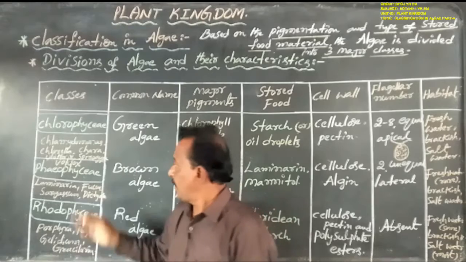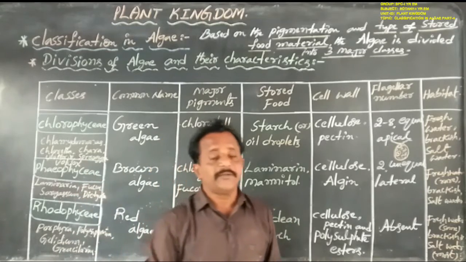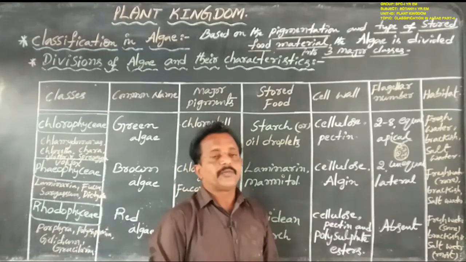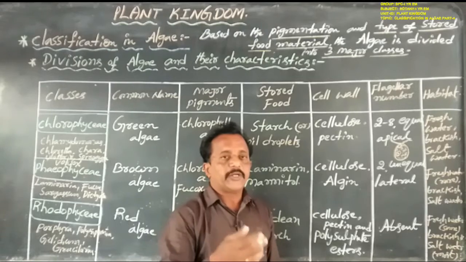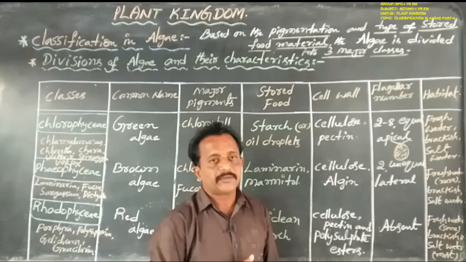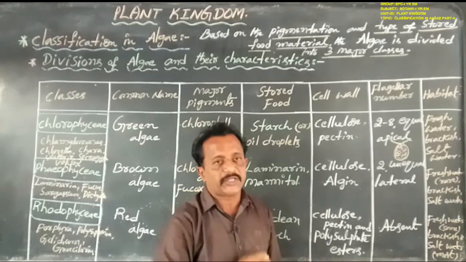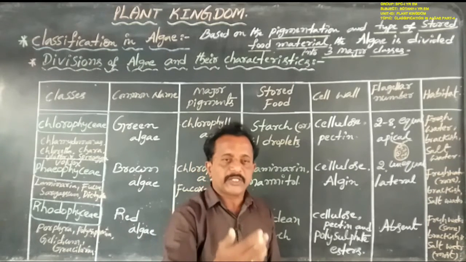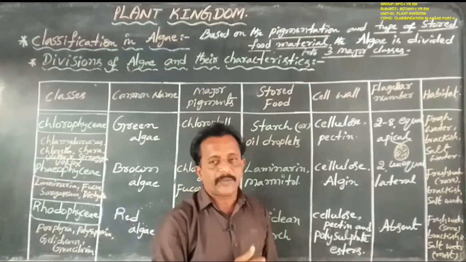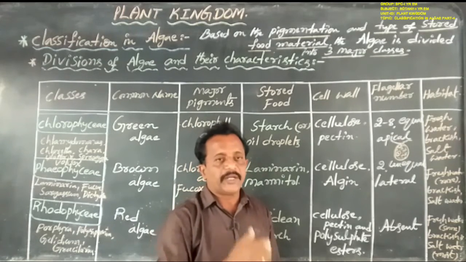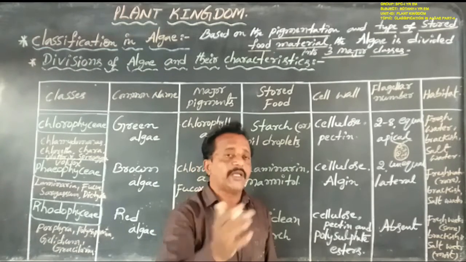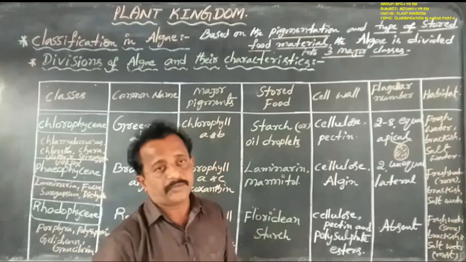Okay, now next, coming to Phaeophyceae. Phaeophyceae reproduction takes place by three types: vegetative reproduction, asexual reproduction and sexual reproduction. Vegetative reproduction takes place by fragmentation. But here asexual reproduction takes place by one type of zoospores.